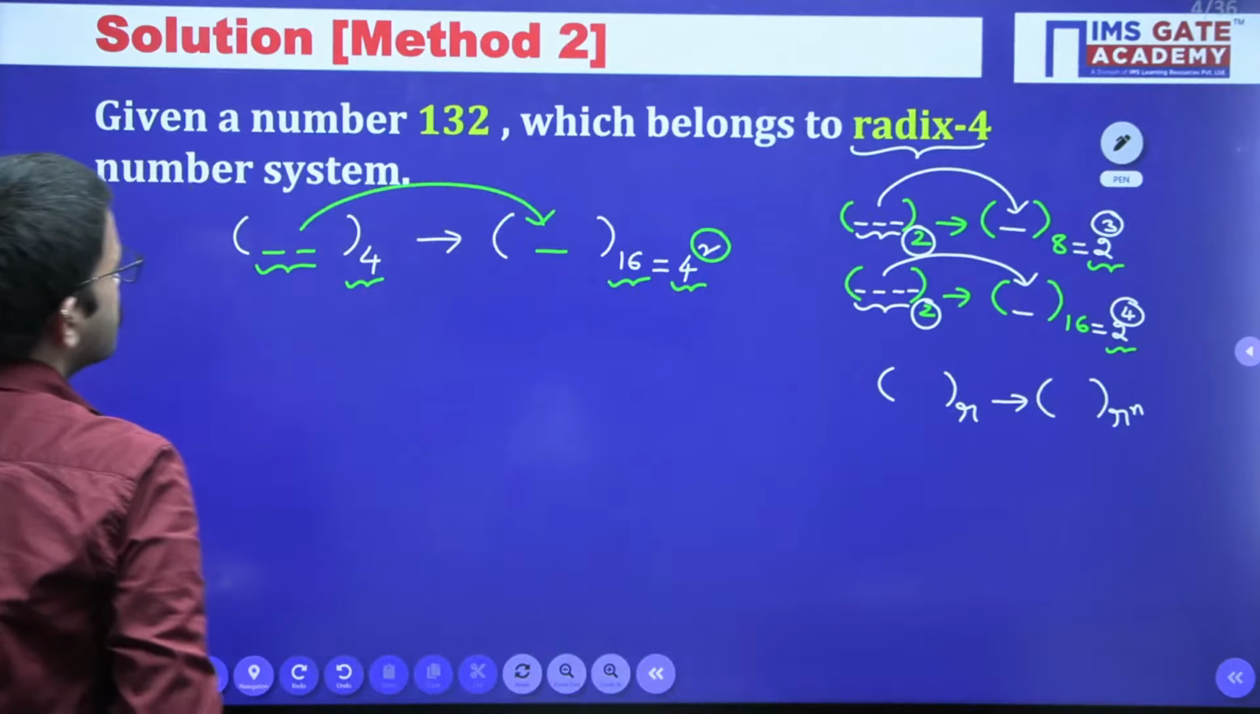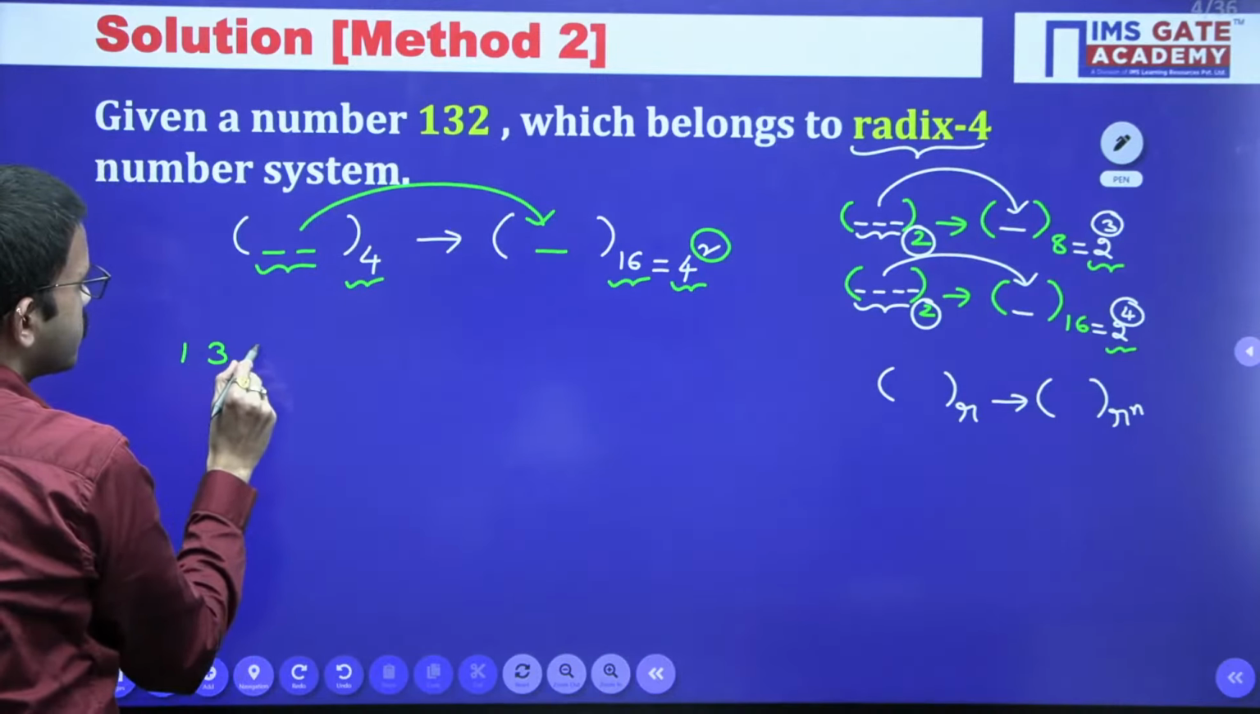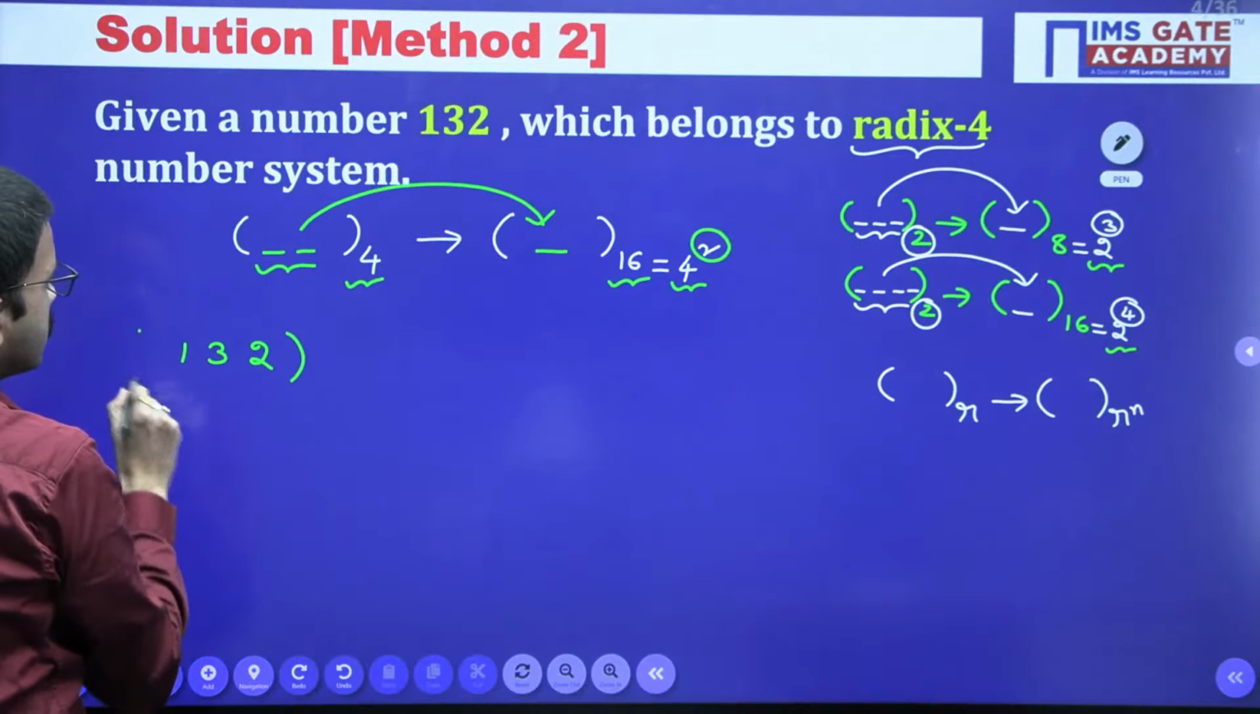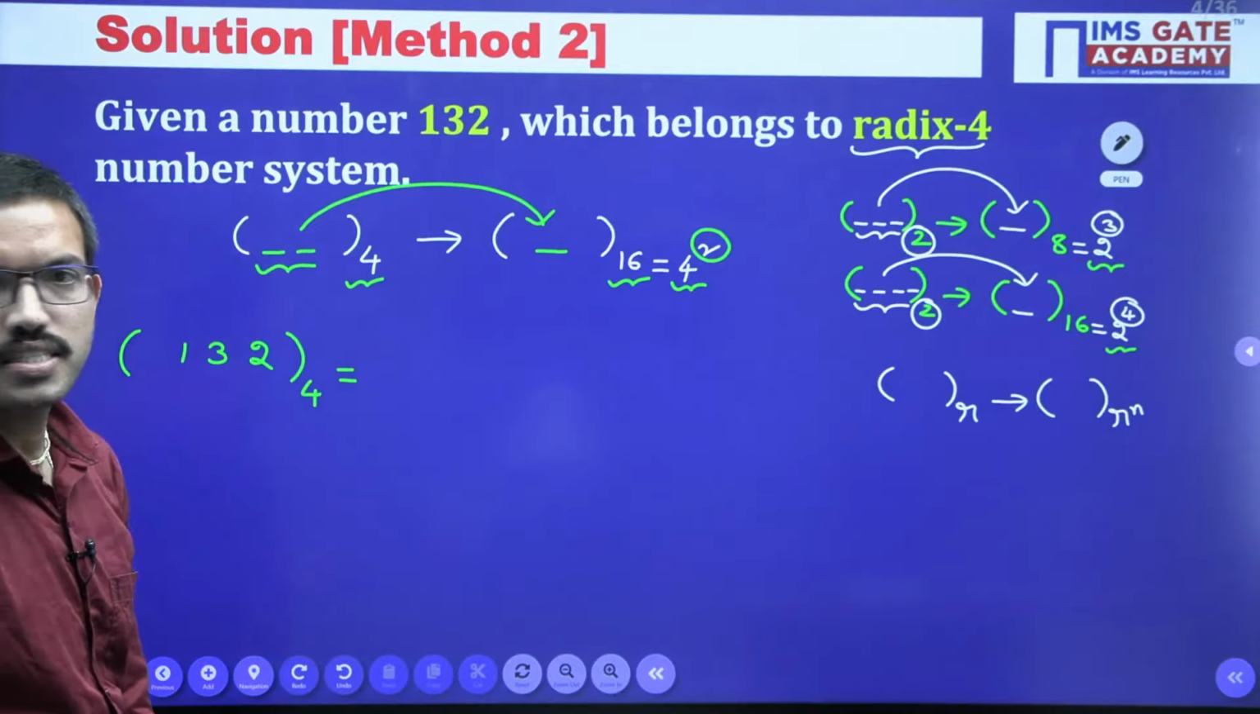Right. So here we are having 132. The given number is 132. So now we want to convert into base 16. Base 16.